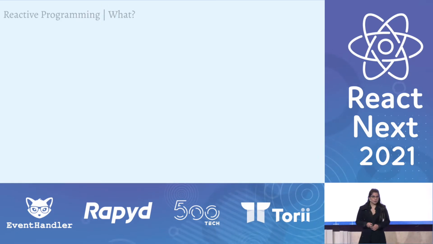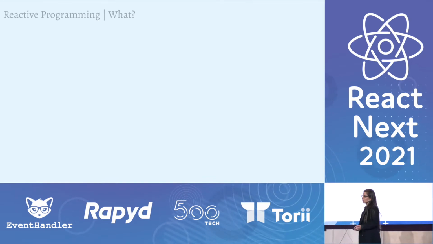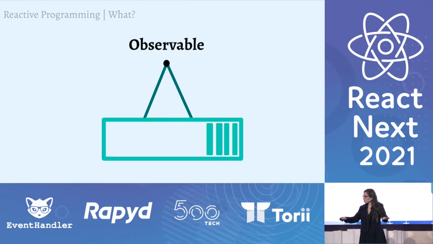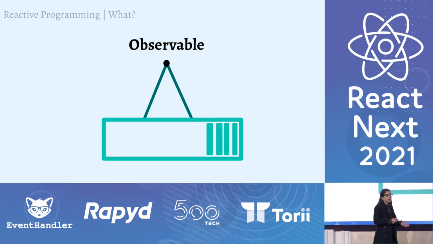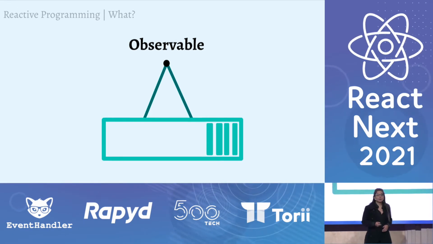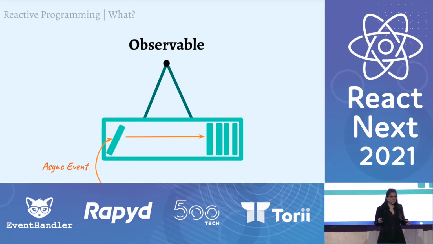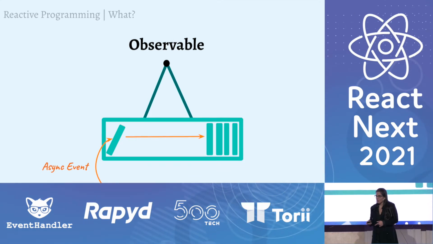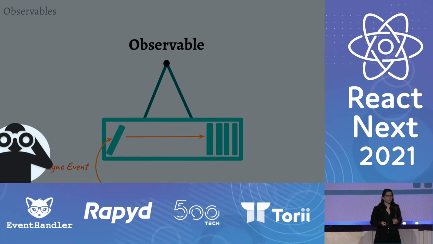A reactive way to implement it is by using a concept from the reactive programming world called the observable. For those of you who don't know what an observable is, that's okay. You can practically think about an observable as a container or collection of items. The items in the observable are being added in an async way, like events. But the real magic is the way we access those items. Because to access the items in the observable, you need to observe the observable.